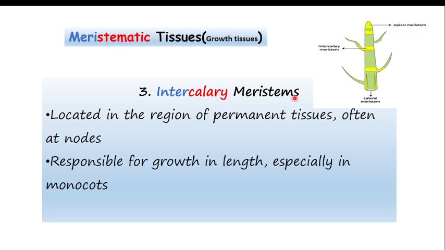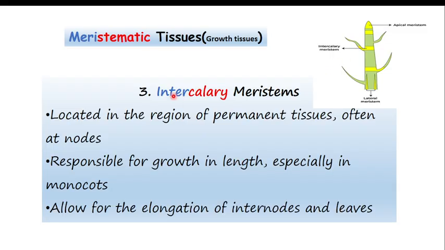Apart from this, they are responsible for growth in the limb, especially in the monocots. Remember, when you say monocots, we are talking about maize. Maize is an example of the monocots. Remember, in some maize, there is a branch which can come from here at the nodes. Then at this level, it is understandable. So the intercalary meristems allow for elongation of internodes and the leaves.